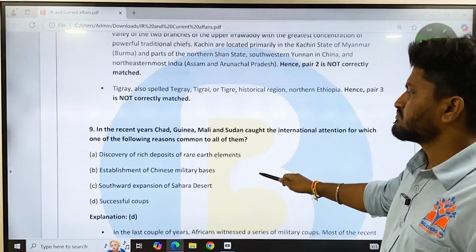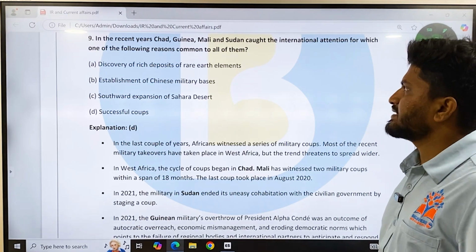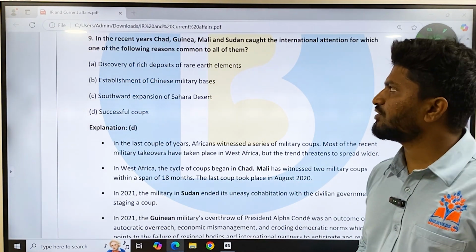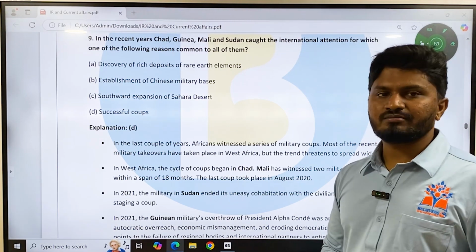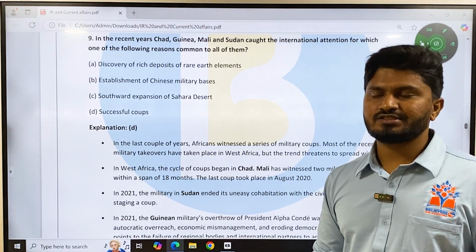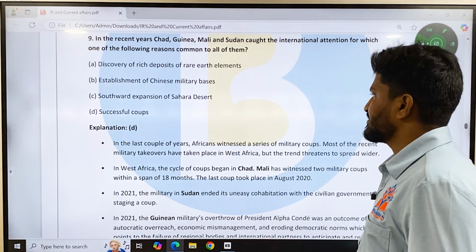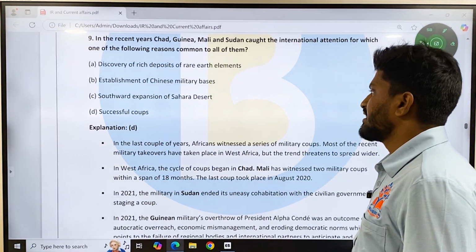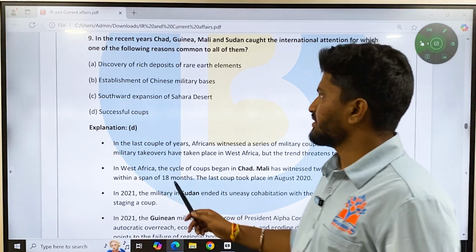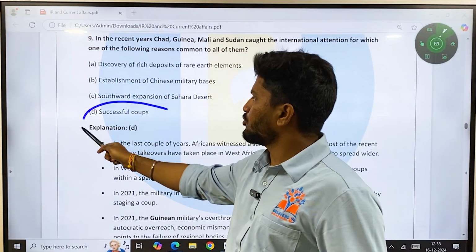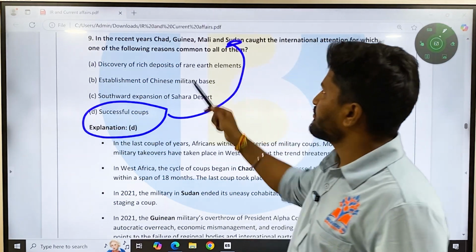Then, in recent years, Chad, Guinea, Mali, and Sudan caught international attention for which of the following reasons common to all of them? Again, a current affairs based international relations question. The options: discovery of rich deposits of rare earth elements, establishment of Chinese military bases, southward expansion of the Sahara Desert, and successful coups. If you have been reading the news in the past year, you might have seen successful coups in all these countries. What is a coup?